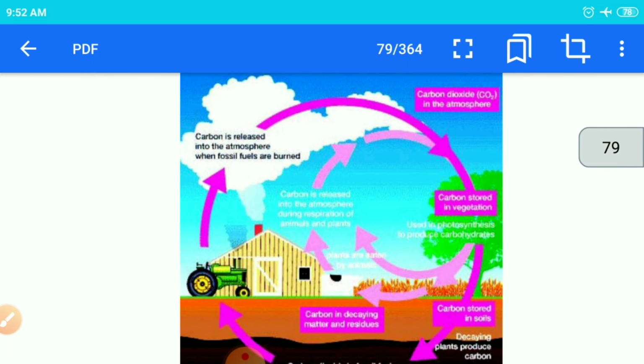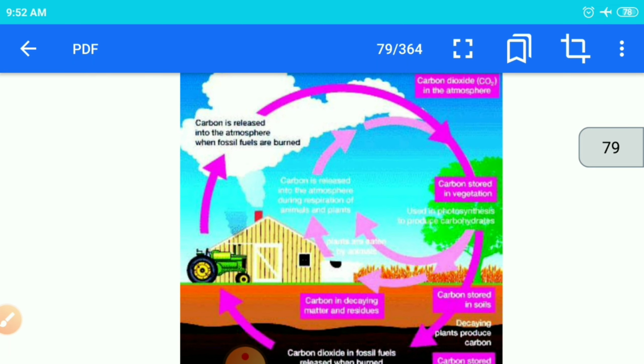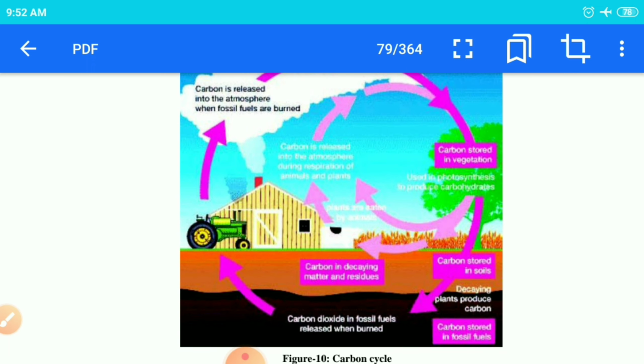As you can see, one figure is given here. Carbon is released out into the atmosphere. Then again it will form clouds, and by the rain it will migrate back. You people know that carbon dioxide is utilized by green plants for photosynthesis. Then it is again in the form of carbon, such as coal, or in the form of carbon dioxide, liberated in the soil, and by dead decaying matter it is mixed into the soil again.